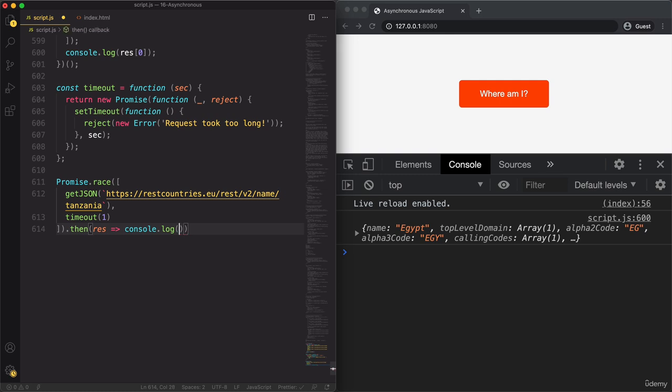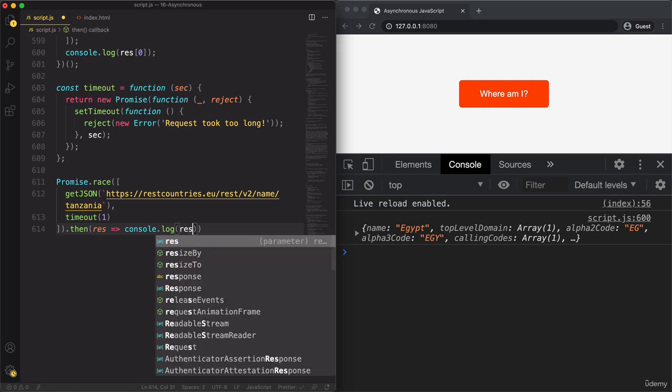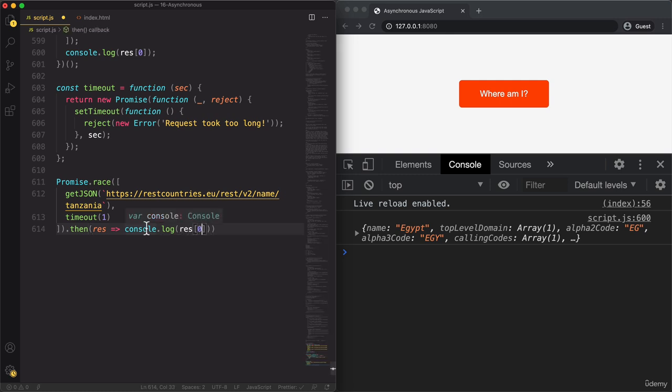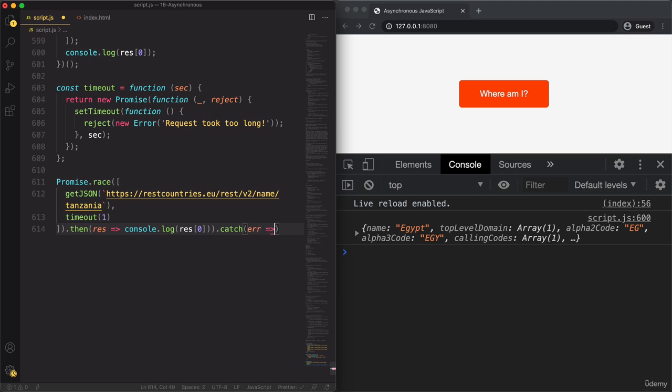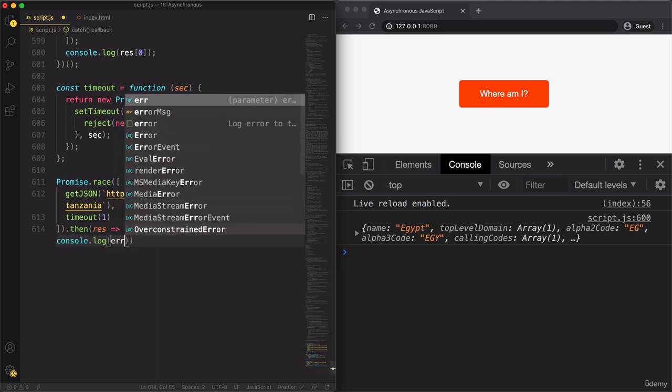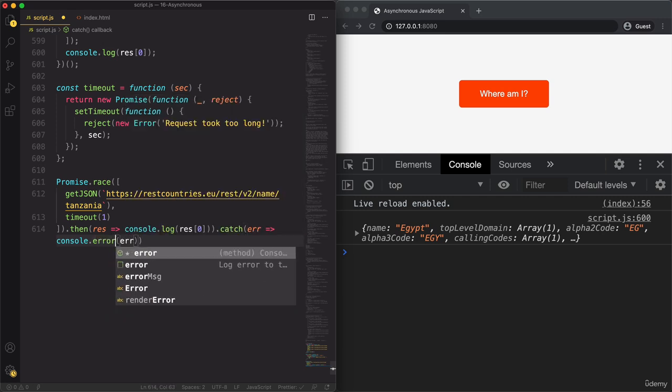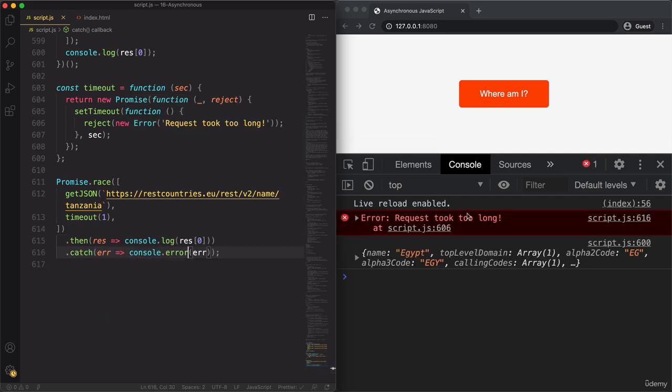So in this case, let's just log the response, or we could have called it data, but that's not really important here. And here the error, and let's just also log it to the console in case there is any. And so now we have request took too long, but that was very fast. Oh, and here we have to multiply it by 1,000. So again, this one takes milliseconds and not just seconds.